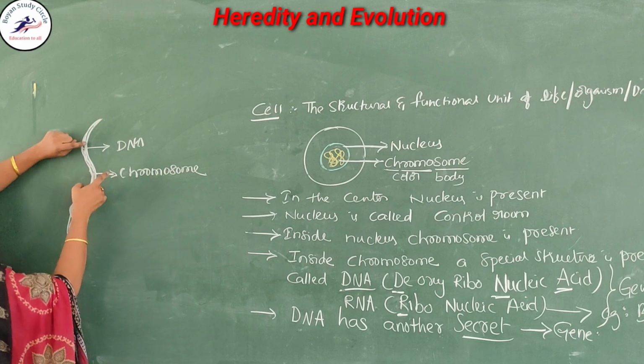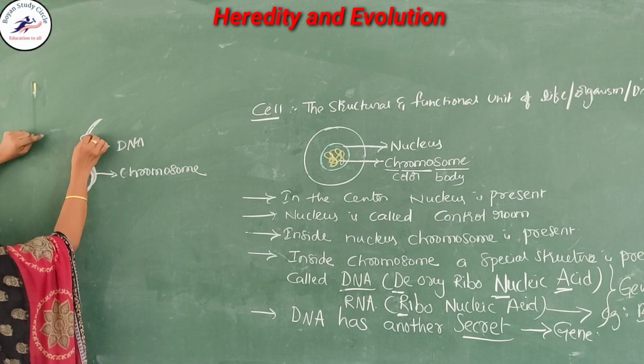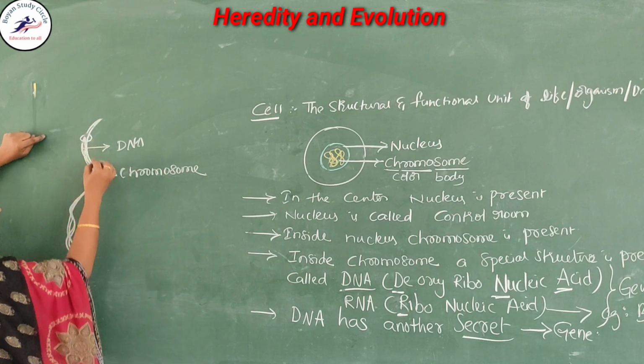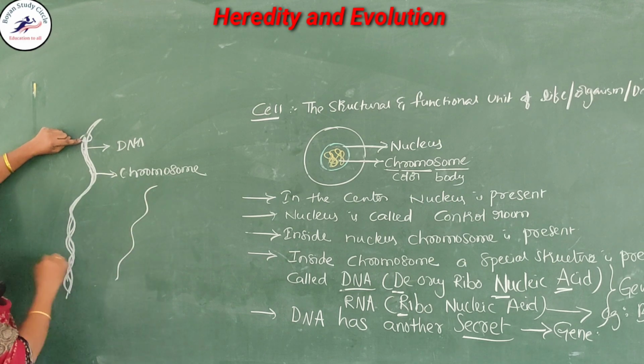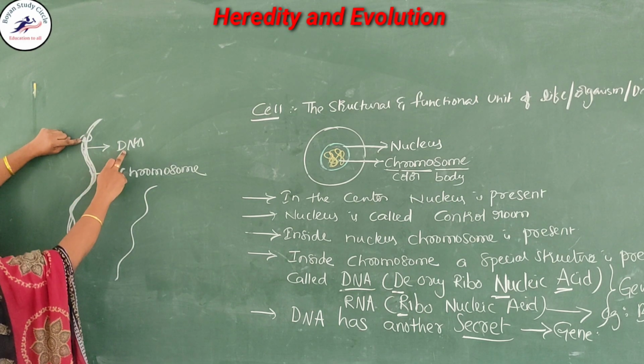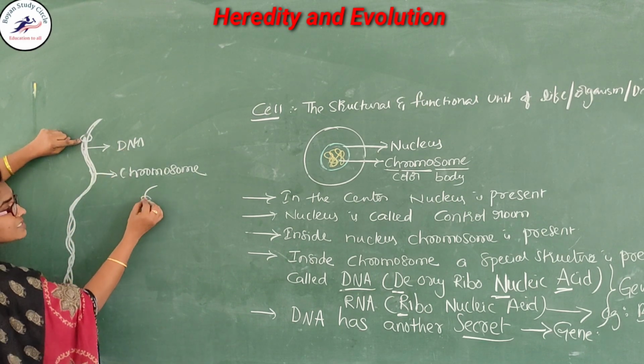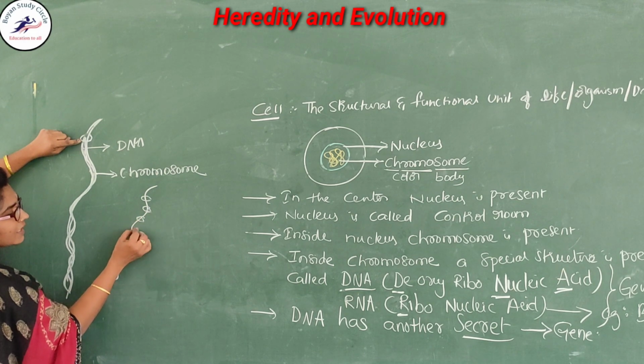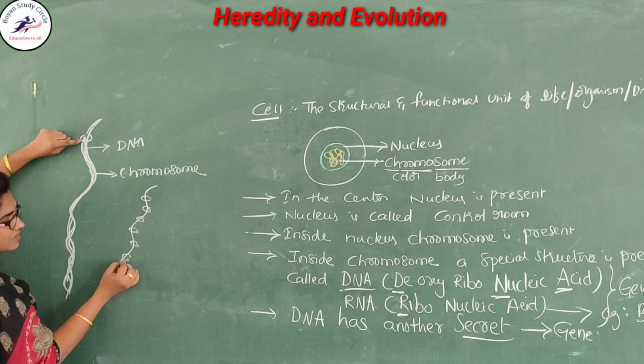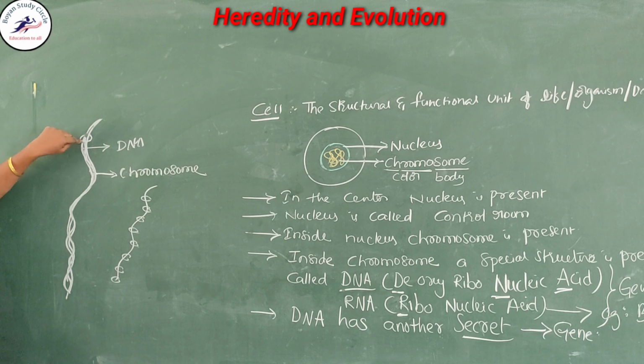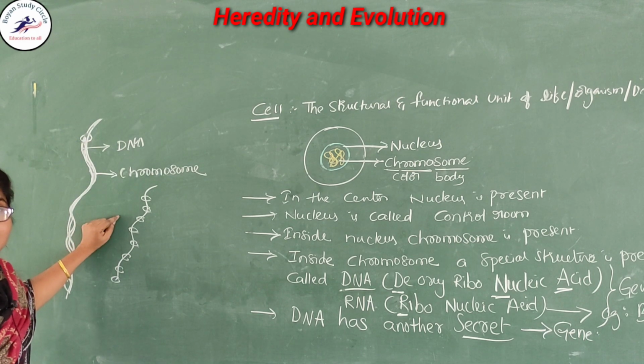Again, on the chromosome we observe each single thread, which I will draw, and it is called the DNA. It contains the genes on it. The genes are arranged like beads on a string.